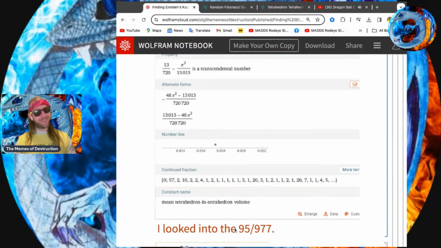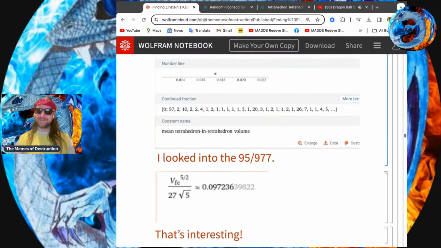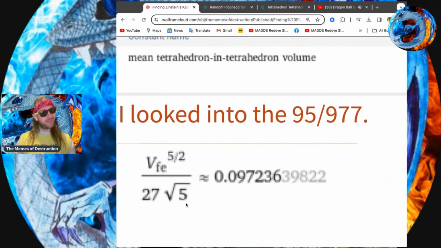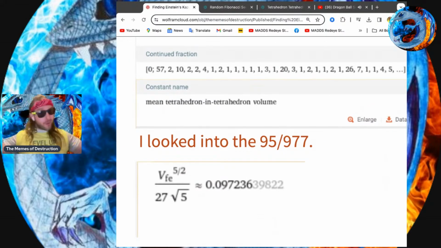So I looked at the 95 over 977. That's interesting. It's interesting for two reasons. And again, just numerology. I'm not sure it means something. I may actually have an interpretation that I didn't have when I first started this. Figure 8, not hyperbolic volume. All right, you get 5 over 2. That appears to be a potential closed form for, I think, either time or space, except 5 over 2 for the Giesecke constant.